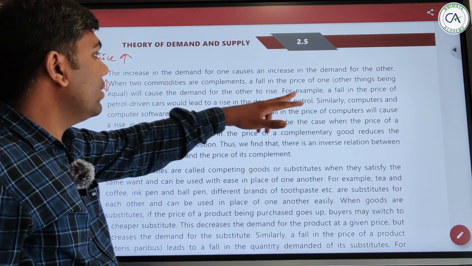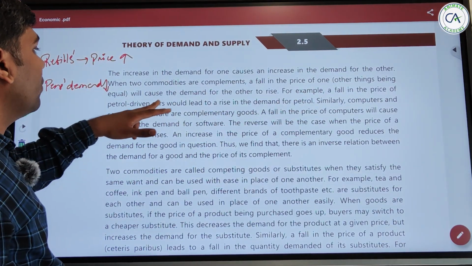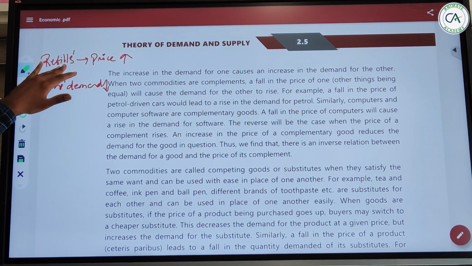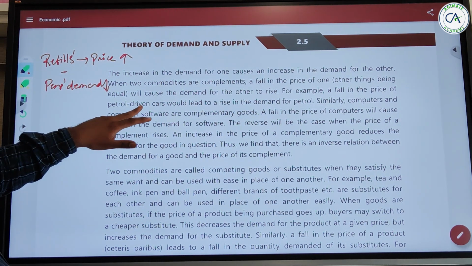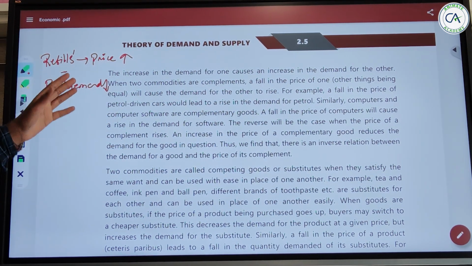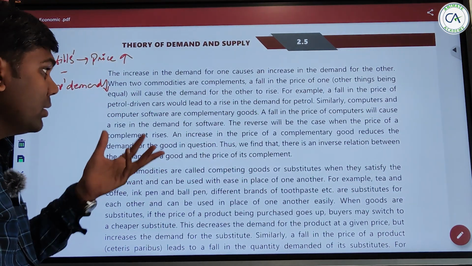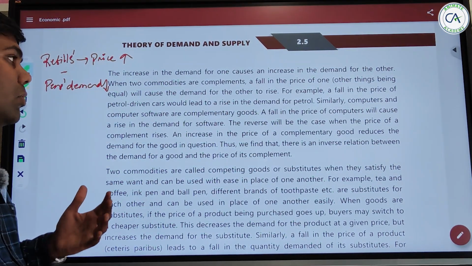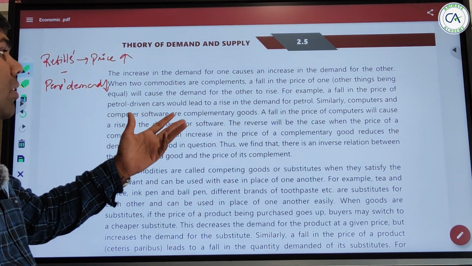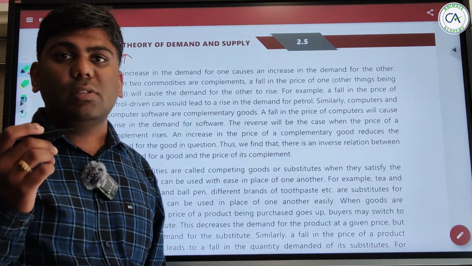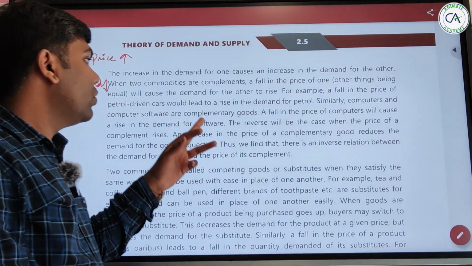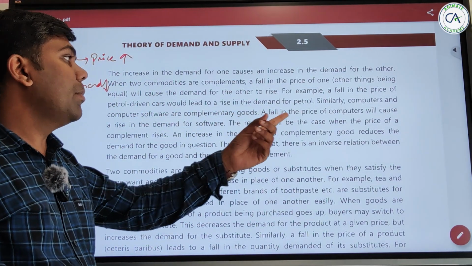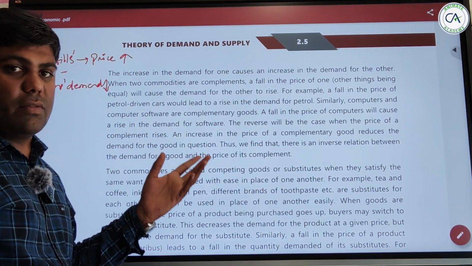A fall in the price of petrol driven cars would lead to a rise in demand for petrol. That means if the price of petrol driven cars falls, there will be a rise in demand for petrol, because people will purchase more petrol cars and there would be more demand for petrol. Similarly, computers and computer software are also complementary goods. Without the software, the hardware is of no use. A fall in the price of computers will cause a rise in the demand for software.